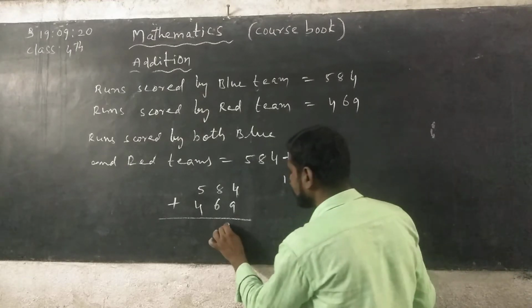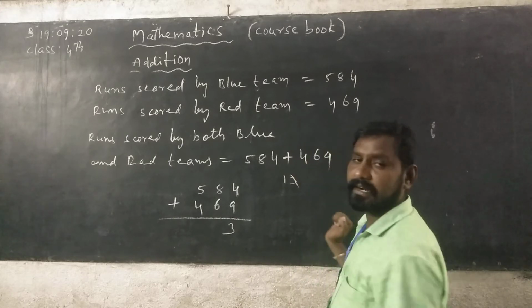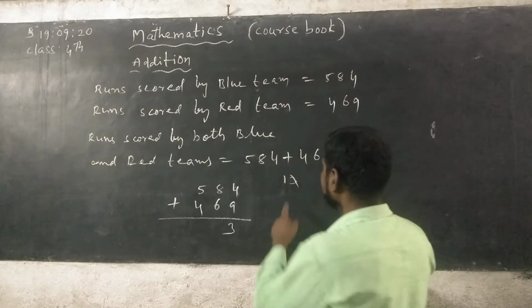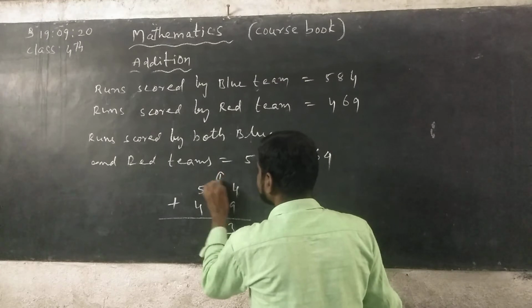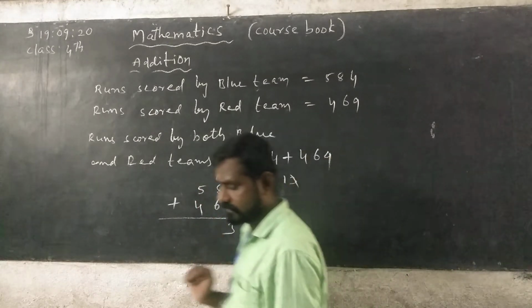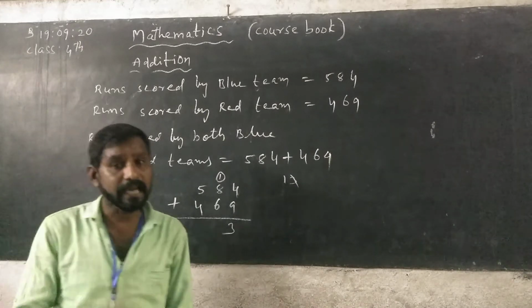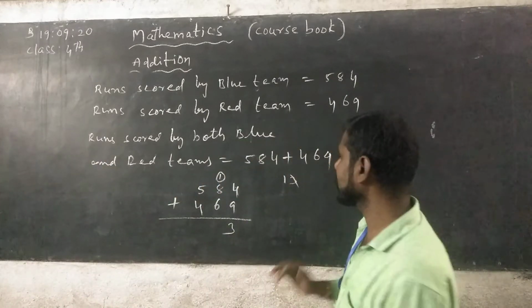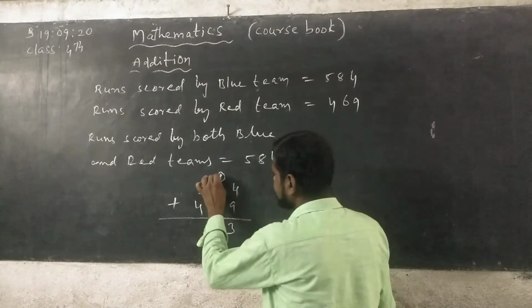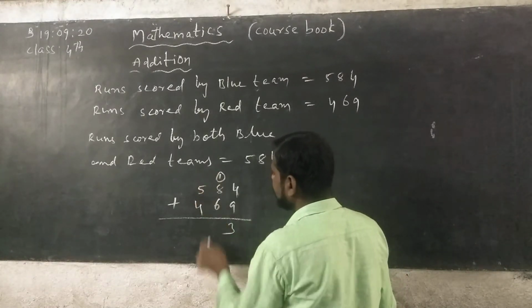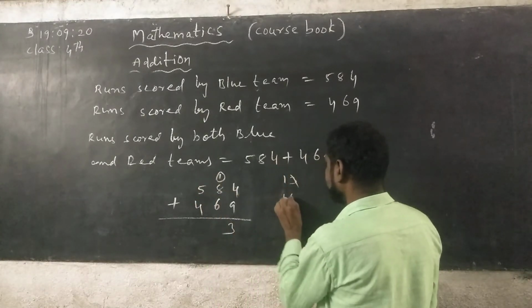3 is written under ones column. Now 1 is carrying to tens place. Next, now add the digits in tens place. Carrying is also there, you can add it. So tens place: 1 plus 8, 9, 9 plus 6, 15.